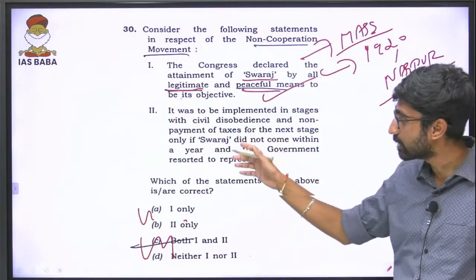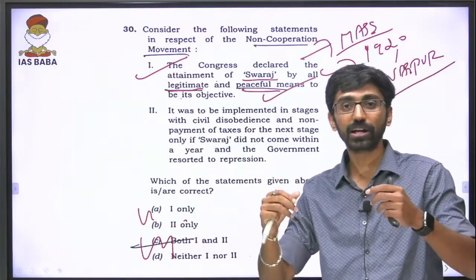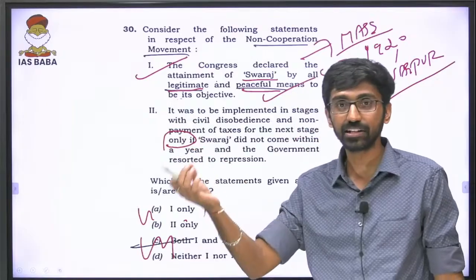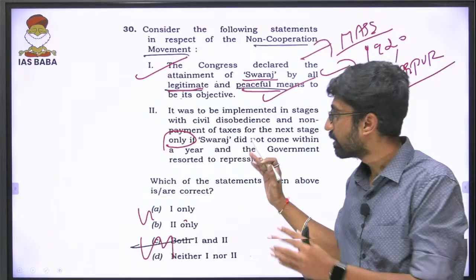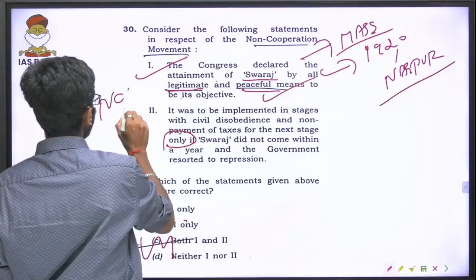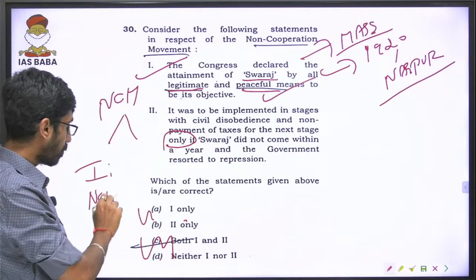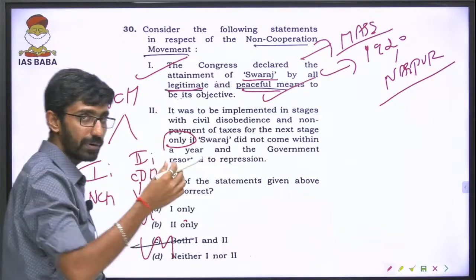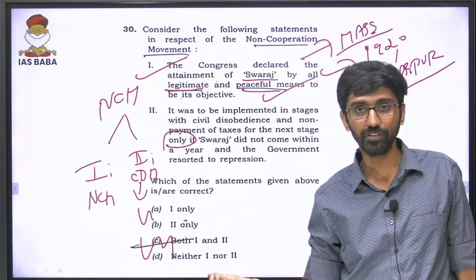That is the reason the first statement is correct. The second statement can be trickier. It depends on the interpretation of this statement because of the word 'only', a slightly extreme statement, and that is the reason I am giving you 2 answers for this question. So we'll analyze that one. It was to be implemented in stages, like I already told you. Non-cooperation movement was to be implemented in stages. Yes, the first stage was boycott, that is non-cooperation. The second stage has to be civil disobedience, that is non-payment of taxes, violation of laws. All these are part of civil disobedience.